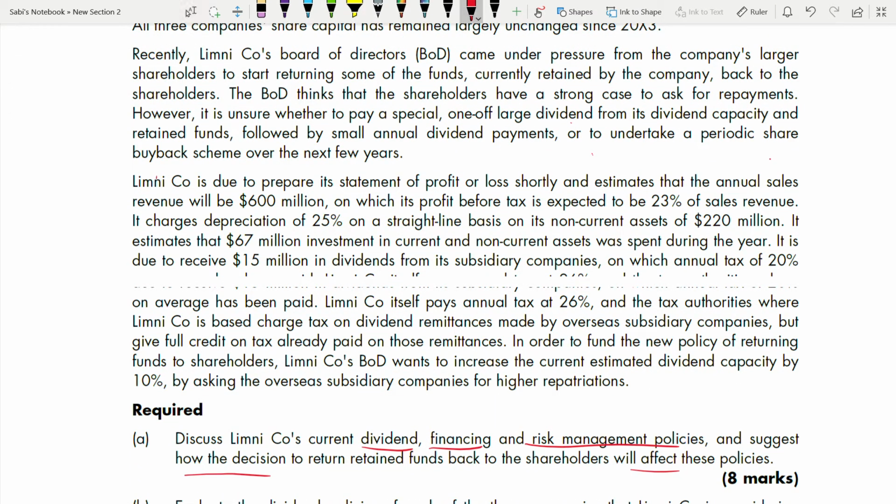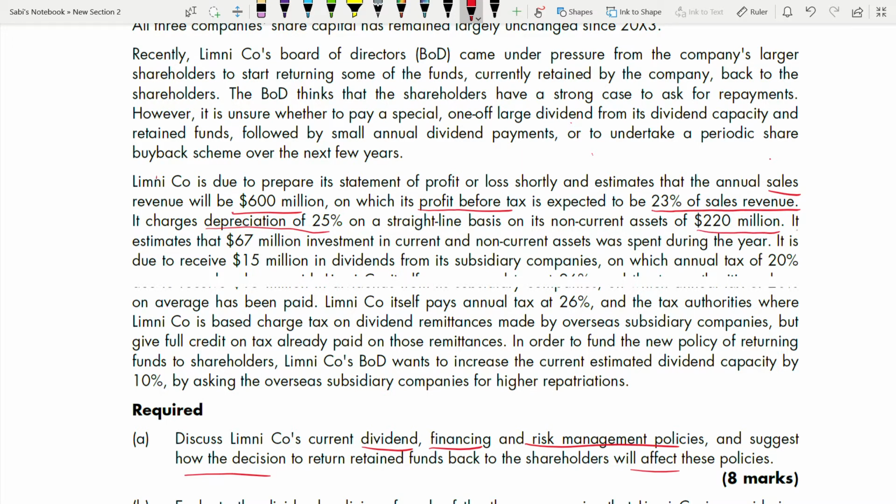Limni company is due to prepare a statement of profit or loss shortly and estimates that the annual sales revenue will be 600 million. So sales will be 600 million, on which its profit before tax is expected to be 23% of sales revenue. It charges depreciation of 25% on a straight line basis on its non-current assets of 200 million. So depreciation is 25% on this, right?